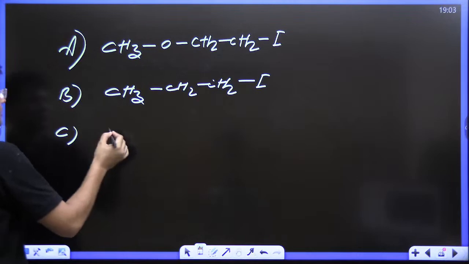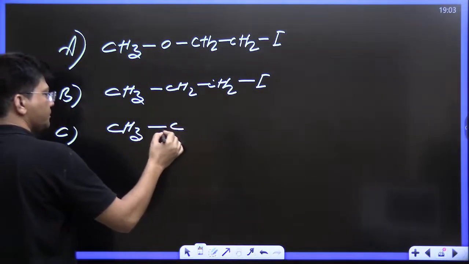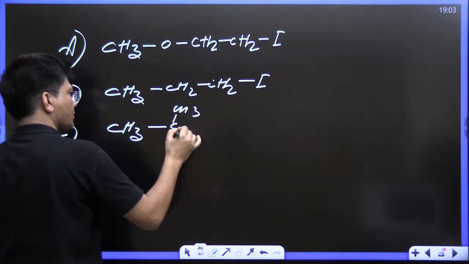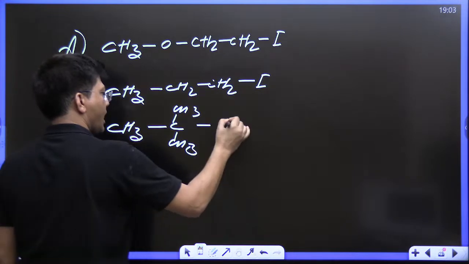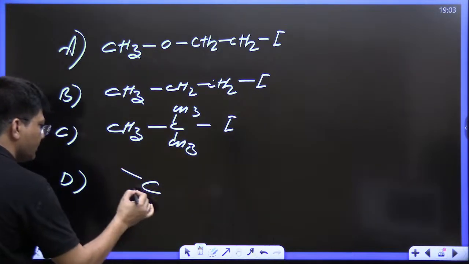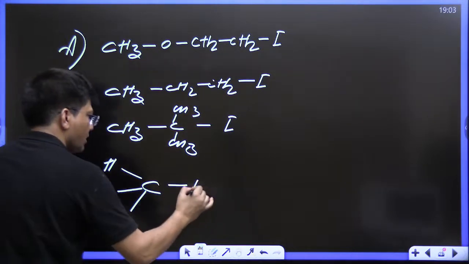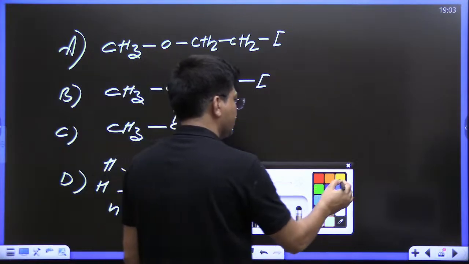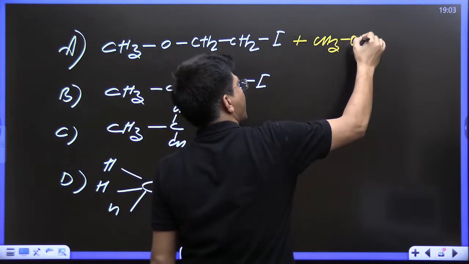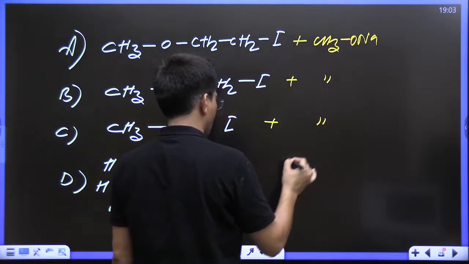C is CH3CH(CH3)I. D is C(CH3)3I, and they all are reacting with CH3ONa. Same nucleophile for all four.